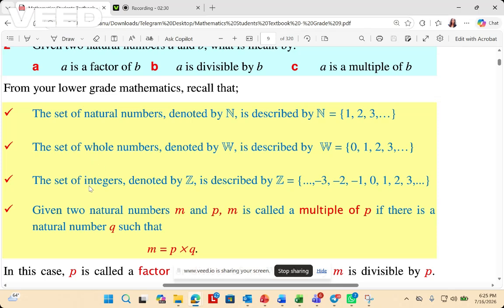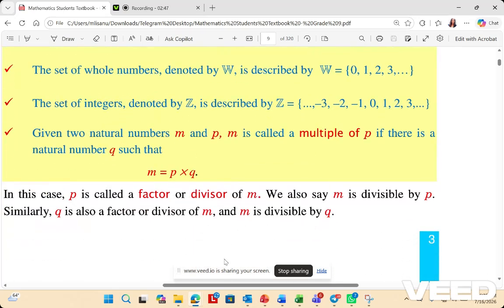And when we say integer, it's denoted by z and it starts from negative infinity, includes 0, unlike the natural number, and includes 1, 2, 3 up to positive infinity.